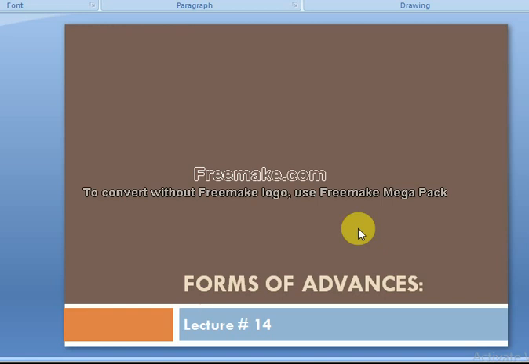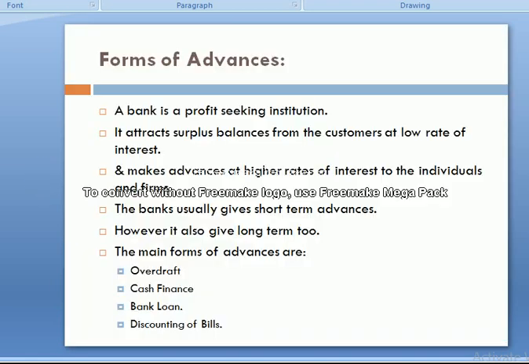Simply, we can say types of advances, or the shapes or types of bank advances, meaning in which shapes or forms the bank gives loans. It is a simple, straightforward topic, with no complexity, and I hope that from my definitions and explanation you will understand it better. So, forms of advance.